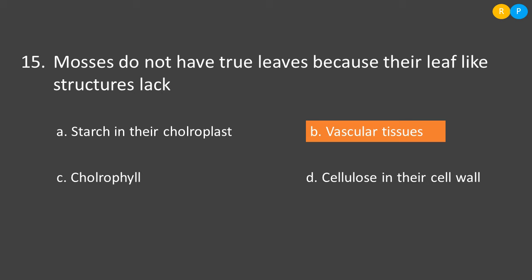Clear, right? So let us look into the options. Option A, starch in their chloroplast. Option B, vascular tissues. Option C, chlorophyll. Option D, cellulose in their cell wall. Among the four characteristic features given, vascular tissues are not present here. So this is the answer for this question. Because of the absence of vascular tissues, we do not consider the leaves as true leaves.